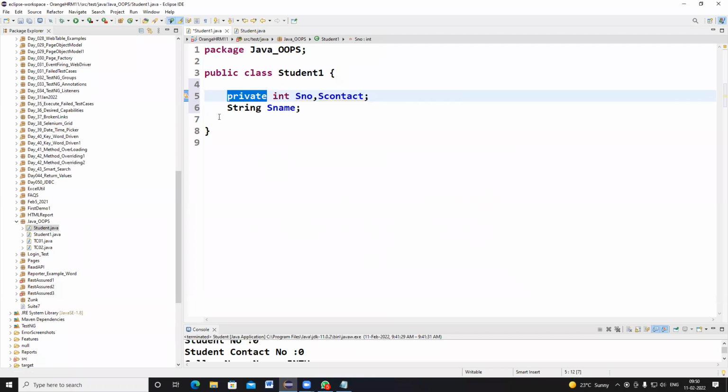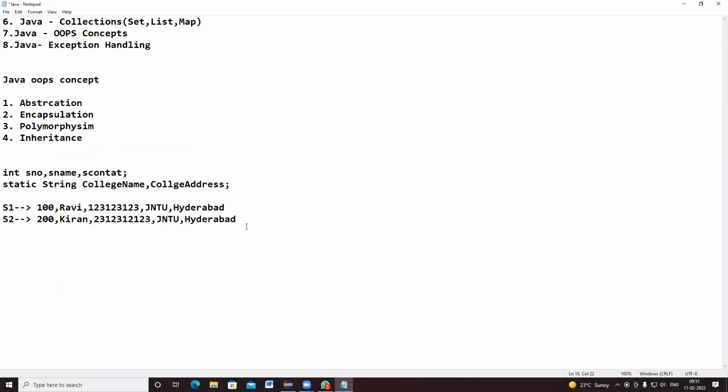What is meant by private? I have to explain. In Java we can write method names with these keywords: public, private, protected, and default. You can write the method names as public, private, protected, and default.